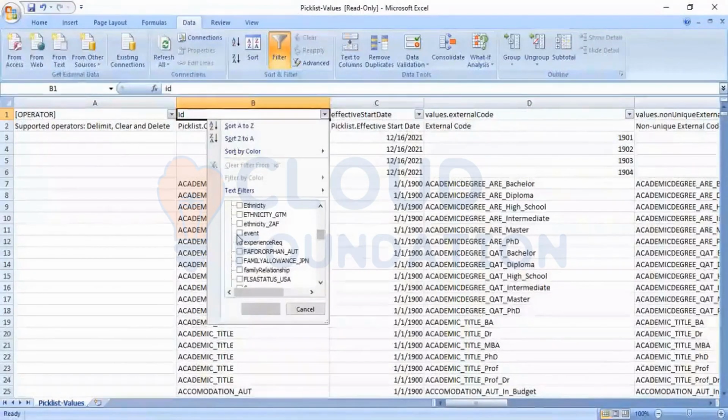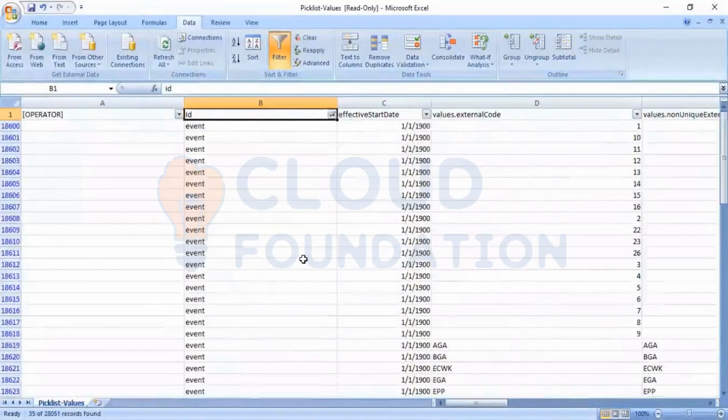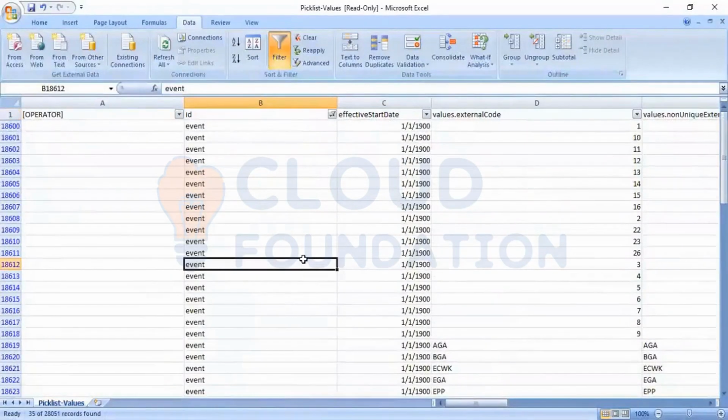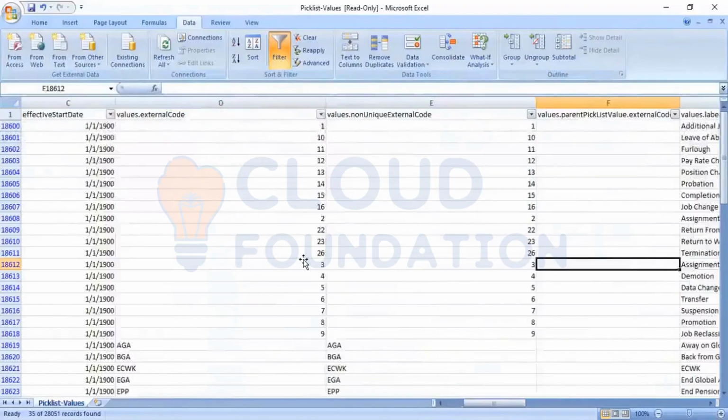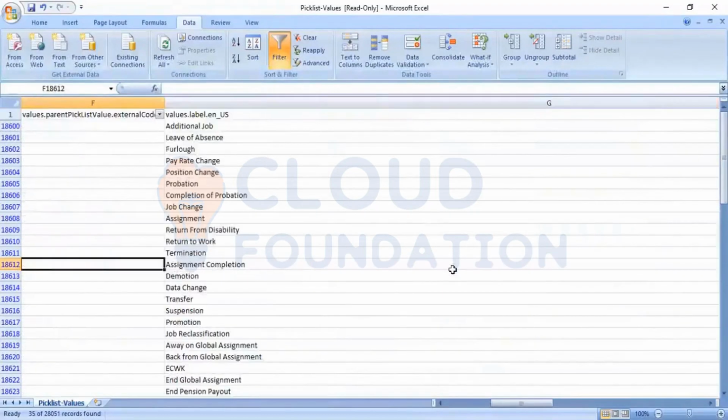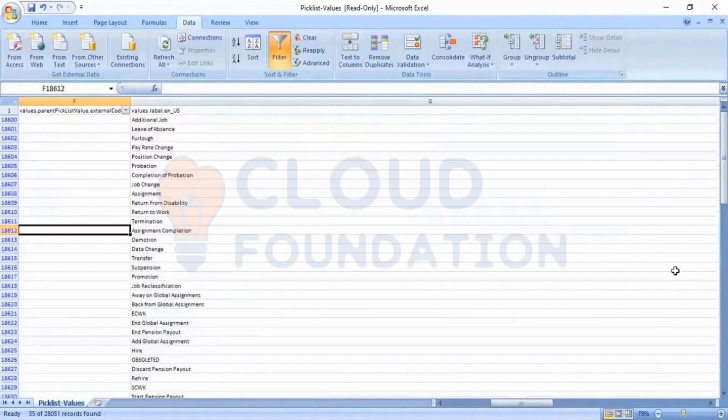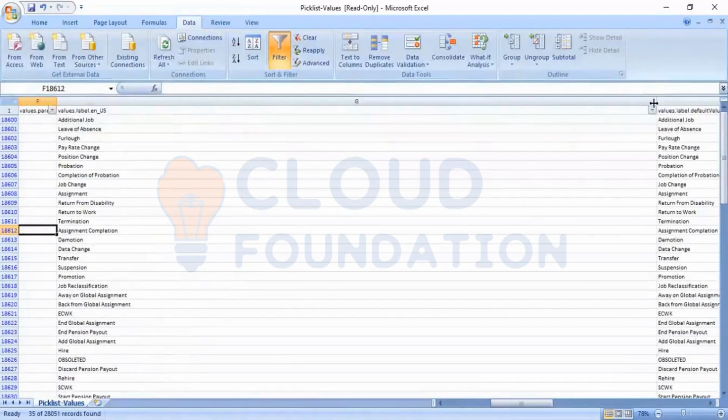You can see event. You can see all the events will be there. Event, the external code. And whenever the values are there, those values will be shown here. Let's go and align it.